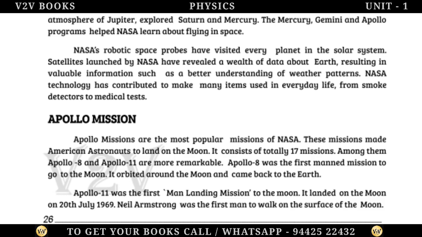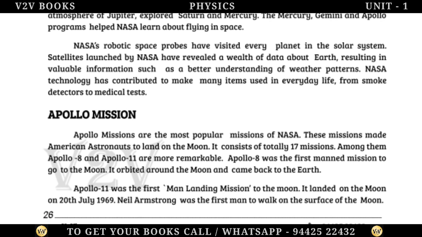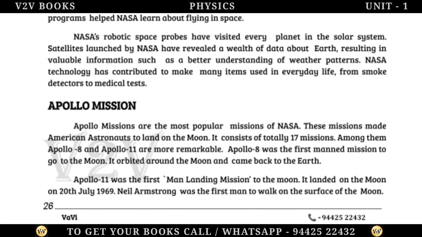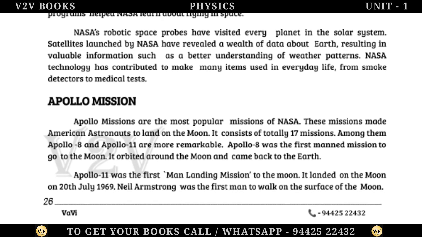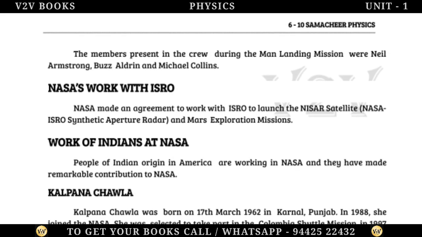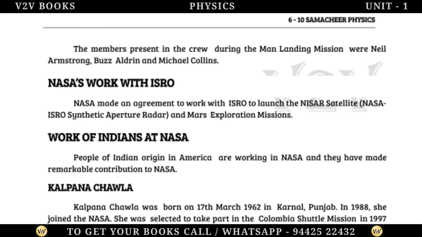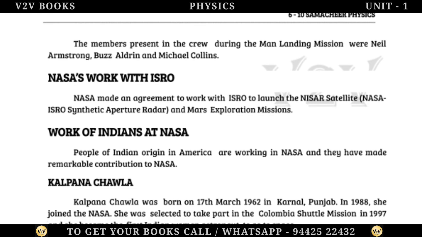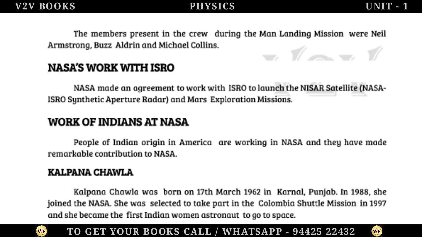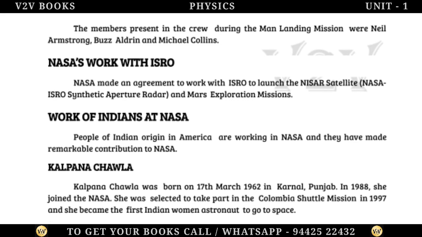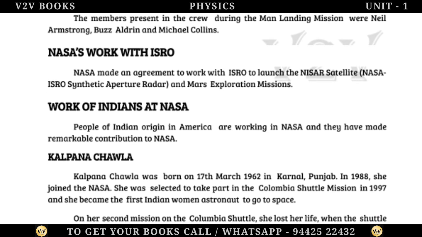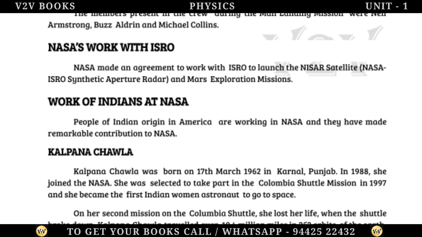Apollo 11 was the first manned landing mission to the Moon. It landed on the Moon on 20 July 1969. Neil Armstrong was the first man to walk on the surface of the Moon. The members of the crew during the manned landing mission were Neil Armstrong, Buzz Aldrin and Michael Collins. NASA's work with ISRO. NASA made an agreement to work with ISRO to launch the NISAR satellite, NASA-ISRO Synthetic Aperture Radar, and Mars exploration missions.